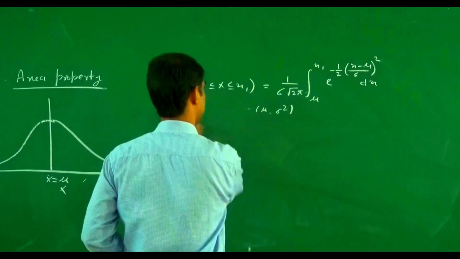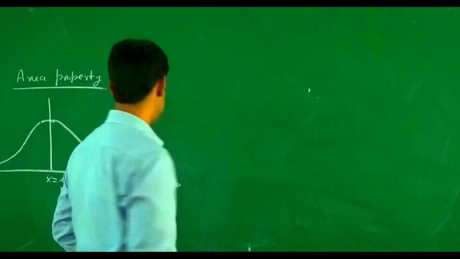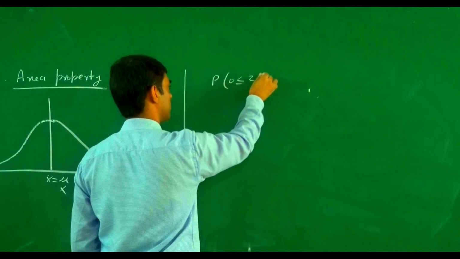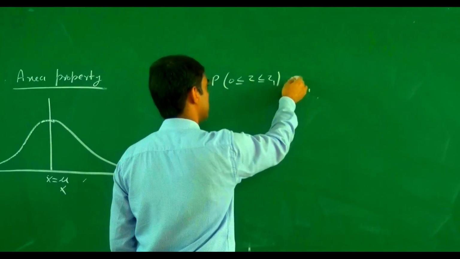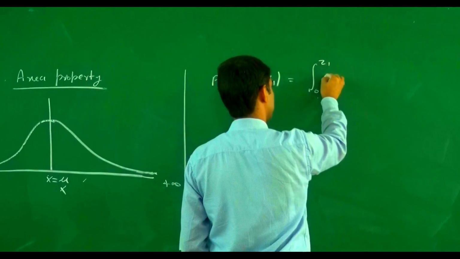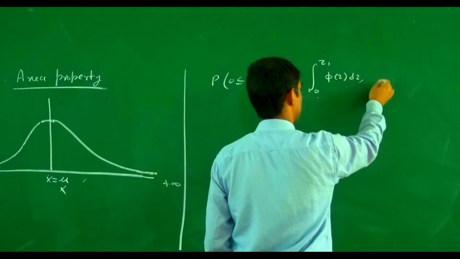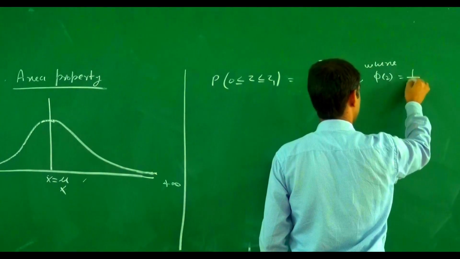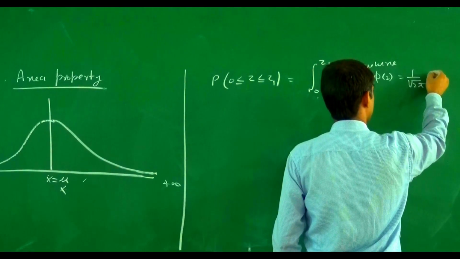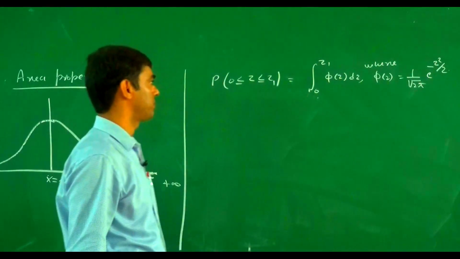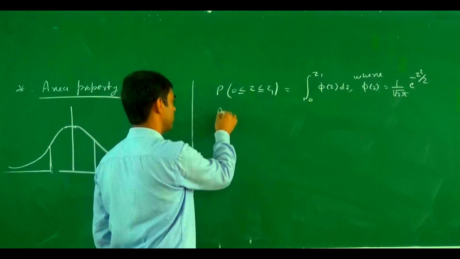If we write in this form, the probability of z greater or equal to 0 and less or equal to z1 equals the integral from 0 to z1 of phi z dz, where phi z equals 1 upon root 2 pi e to the power minus z square by 2. So this is a particular case.